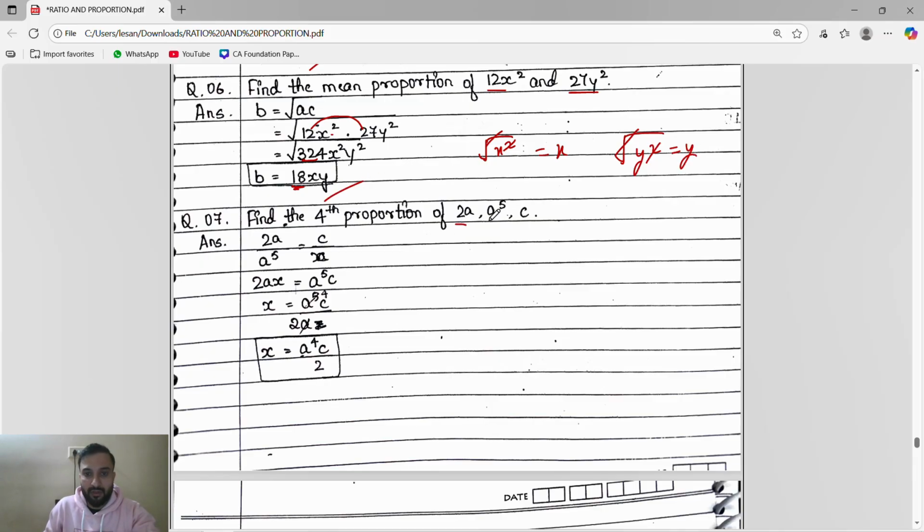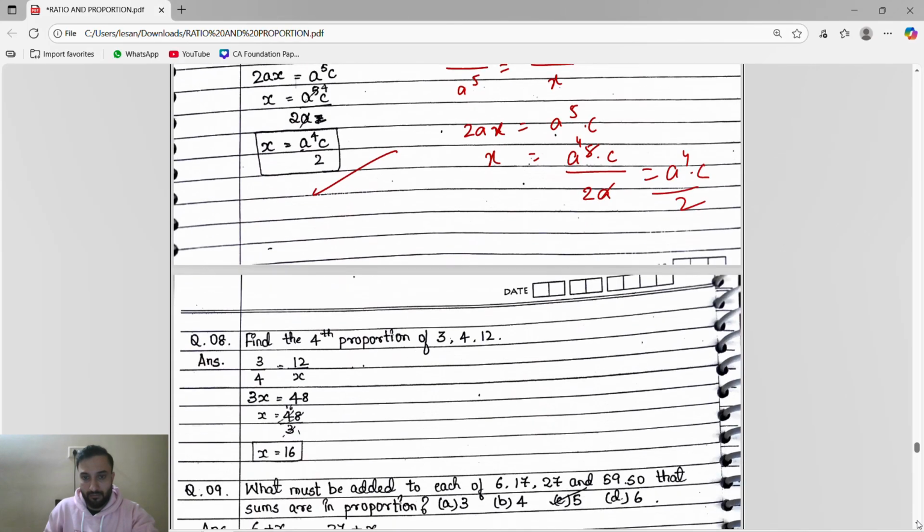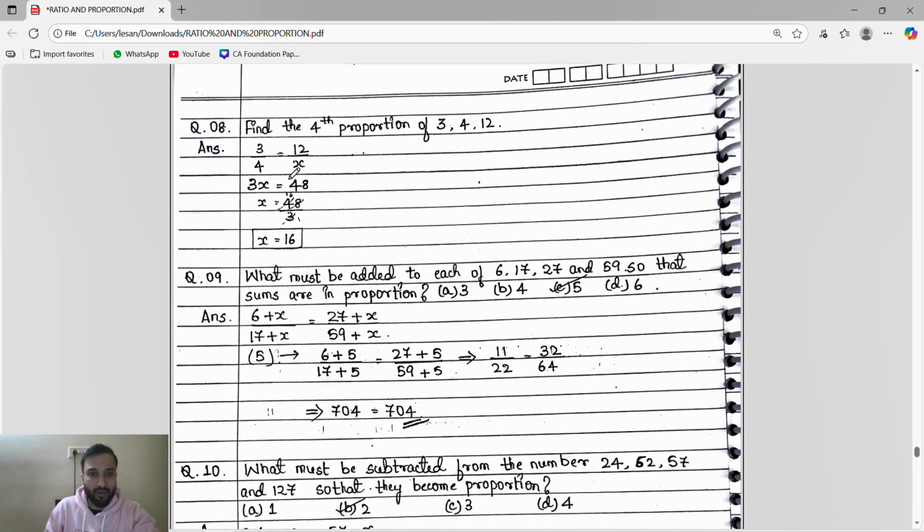Find the fourth proportion of this. Okay, first quantity given, second quantity, third quantity, and the fourth, which we have to find, I will take as x. So this will become first divided by second is equal to third divided by fourth. Now we'll do the cross multiplication. In cross multiplication, 2a into x is equal to a⁵ into c. So we have to find x. So I will send this 2a to this side, a⁵ into c divided by 2a. See, a will get cancelled, it will become a⁴. So a⁴ c by 2. You can find this fourth proportion.